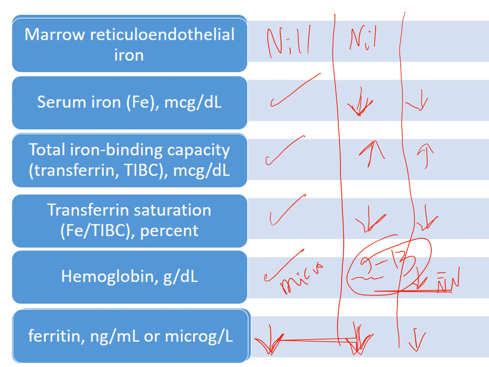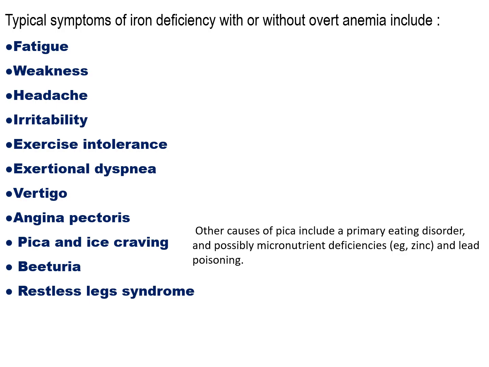One important thing to differentiate is the RBC count. RBC count in thalassemias, both alpha and beta, will be normal or usually increased, while in iron deficiency anemia, RBC count is decreased. But definitely you need to confirm the presence of iron deficiency by other measures we will speak about in the next slides.